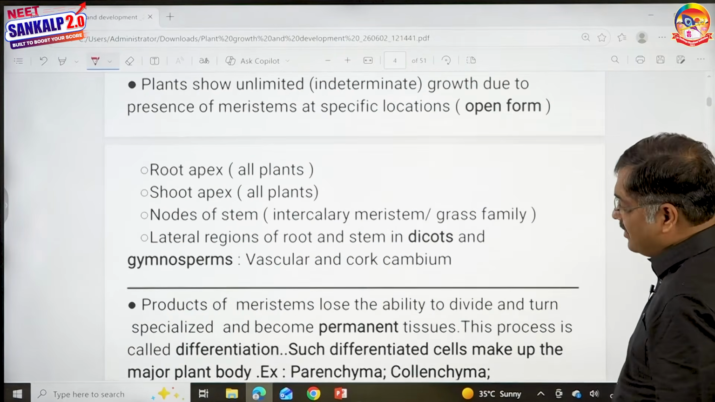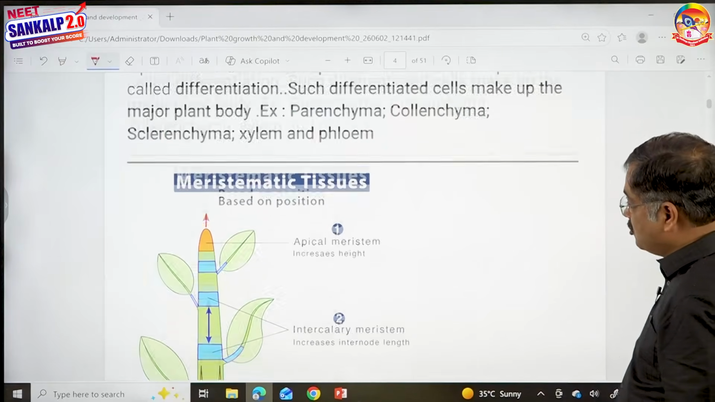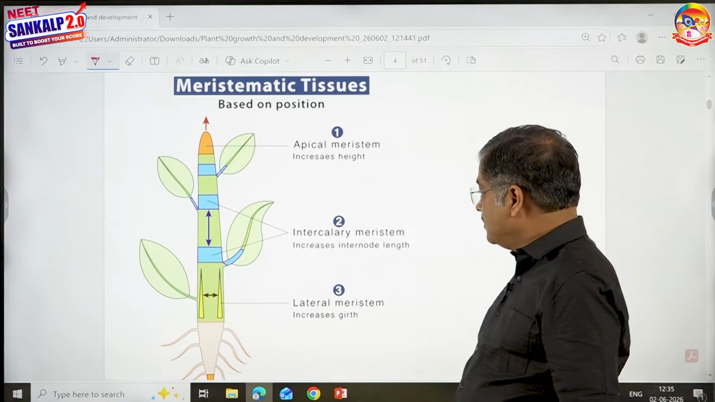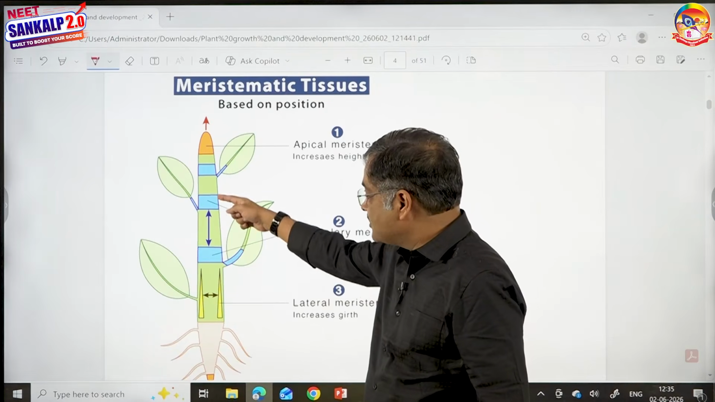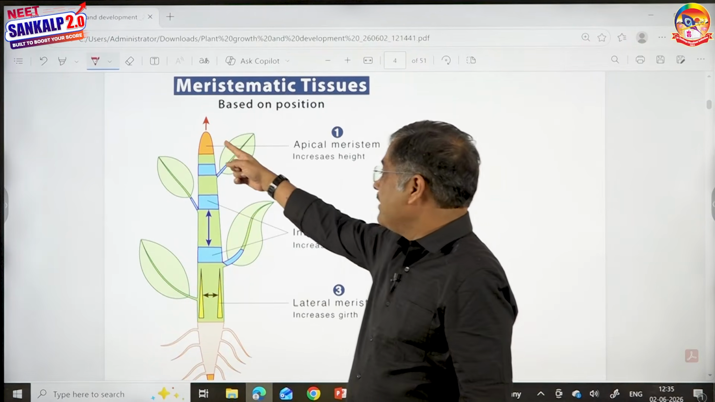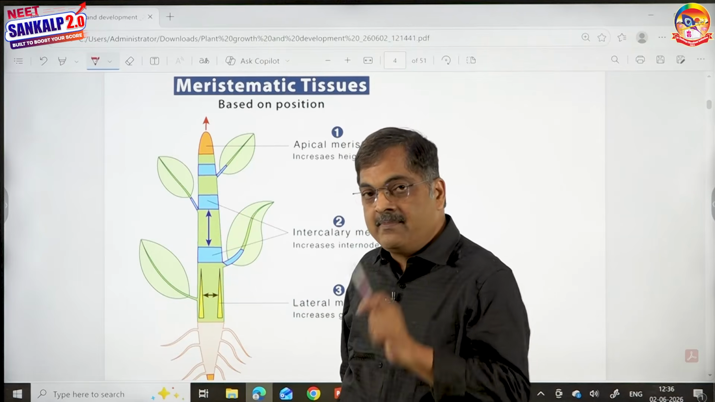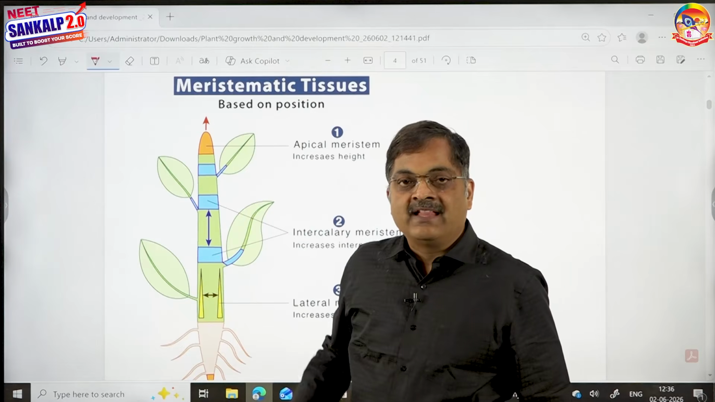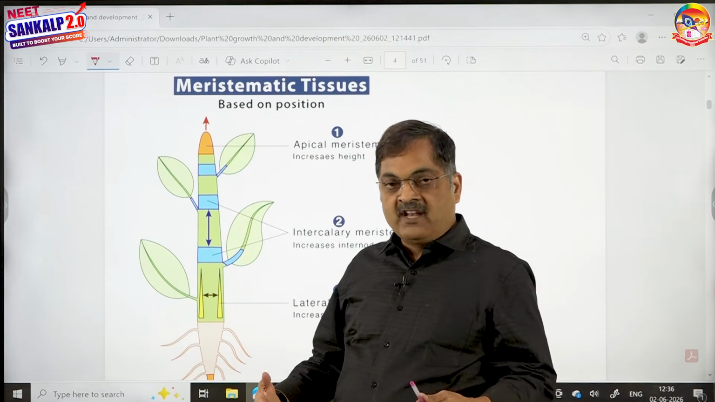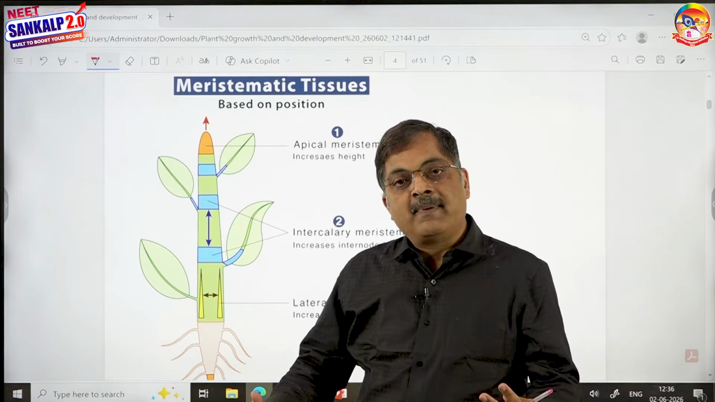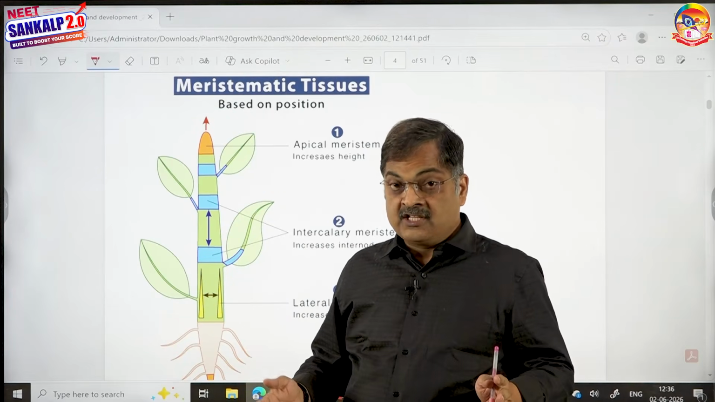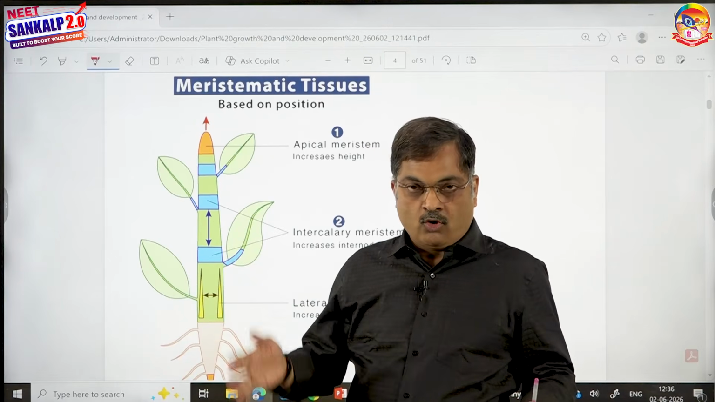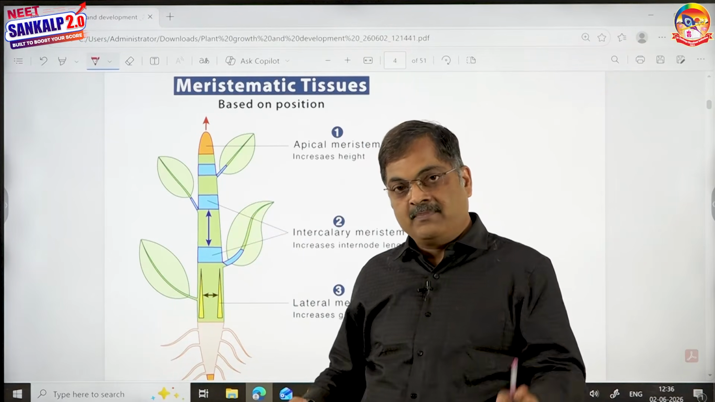Then we talk about primary and secondary growth, children. For that, I want to show you a simple diagram here. These are apical meristems. These are intercalary meristems. All of you know that. Apical meristems and intercalary meristems are primary meristems. They divide and redivide and help in the increase in the length of the plant organ. You know pretty well, after some time, these cells lose the power of division and undergo differentiation and give rise to primary permanent tissues like parenchyma, collenchyma, sclerenchyma, primary xylem, and primary phloem.